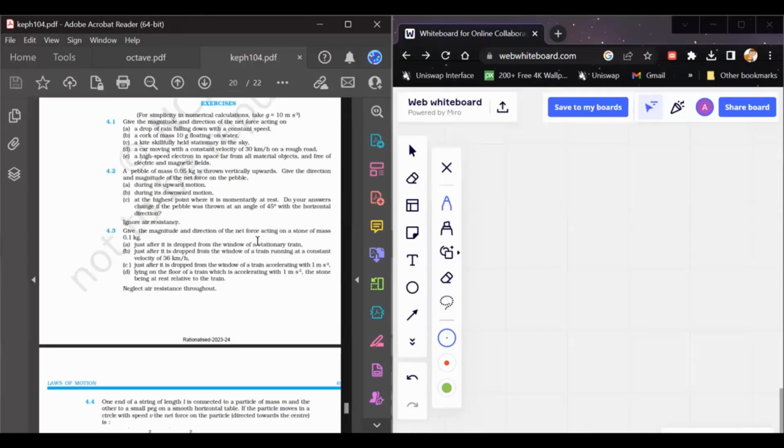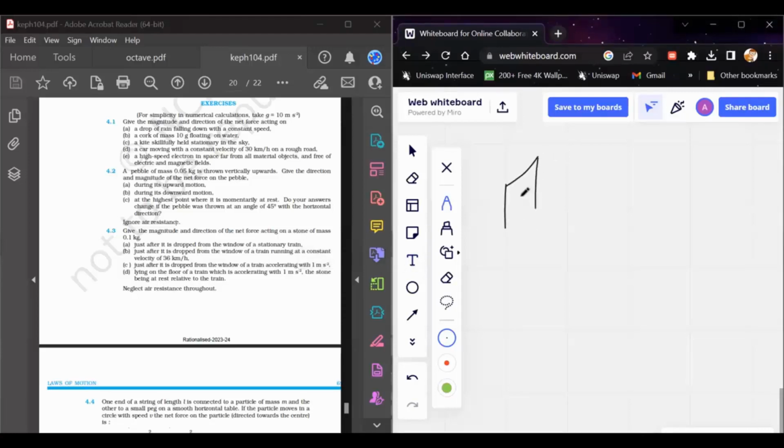Since the stone is dropped from the window of the stationary train, let's say this is some window and this is some stone, and you throw it outside of the window. Let's say this is some compartment of the train, and you throw it out of the window and the train is also stationary.